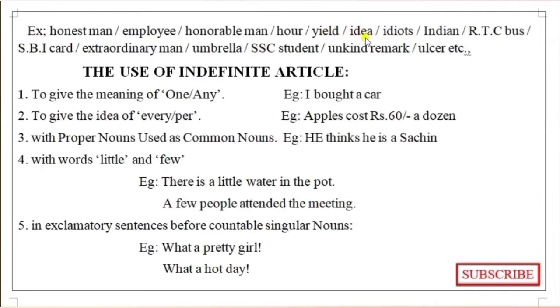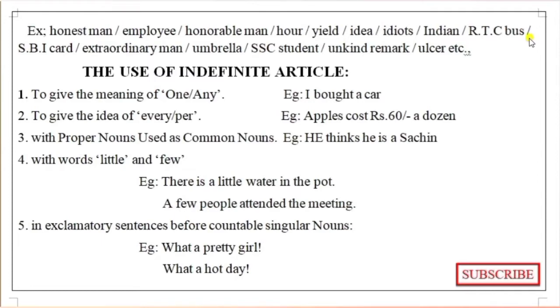An idea, the "i" sound, so we have to use "an" before that. An idiot, the "e" sound, so we are using "an". An Indian, "an" before that also, because it is also a vowel sound. And an RTC bus.